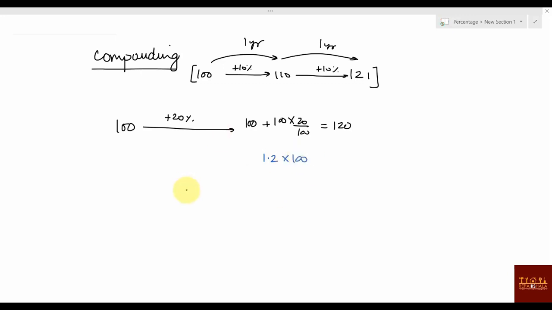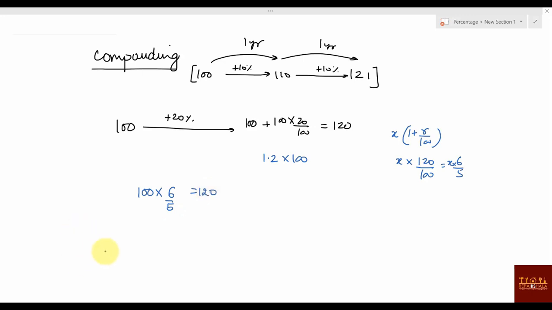If you are increasing x by r percent, it will become x into 1 plus r by 100. If you put r as 20%, it becomes x into 120 by 100, and 120 by 100 is 6 by 5. So this will become x into 6 by 5. So 100 into 6 by 5 will become 120.